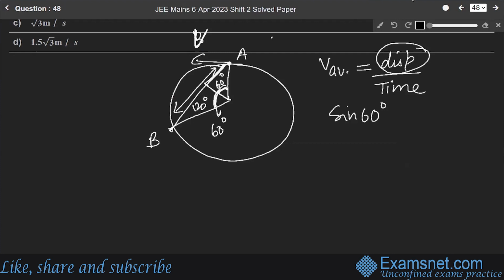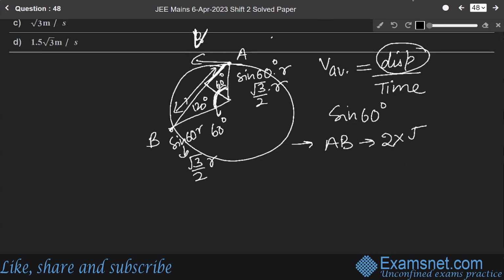How much? Let us say it will become sine 60 into R, and this will also be sine 60 into R. So it will become root 3 by 2R. It will also become root 3 by 2R. The whole displacement from A to B will become 2 into root 3 by 2R. So it will be equal to root 3R.